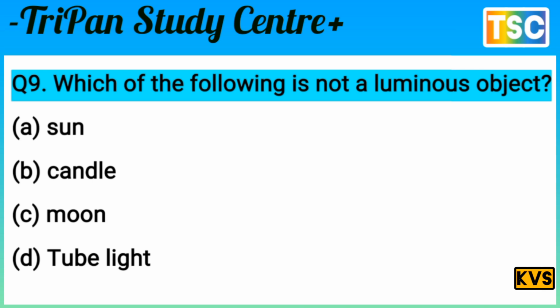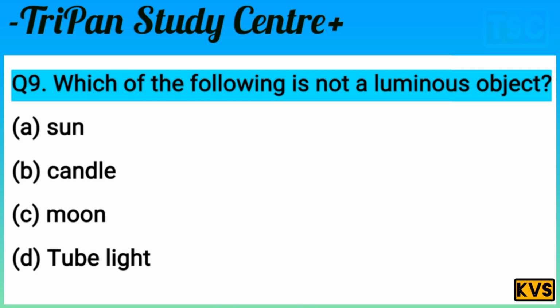Question, understand: which of the following is not a luminous object? You know that the sun is a source of light. It means the sun is a luminous object. B, candle: burning the candle gives light, so it is a luminous object. And C, moon.